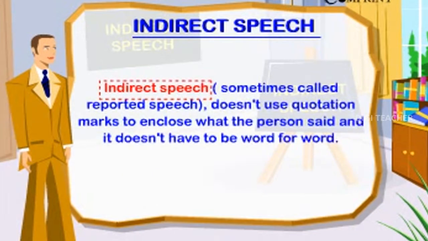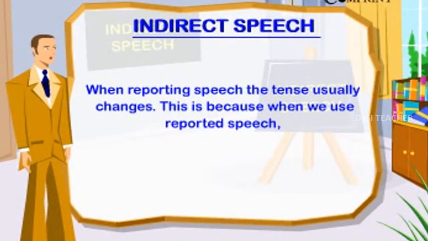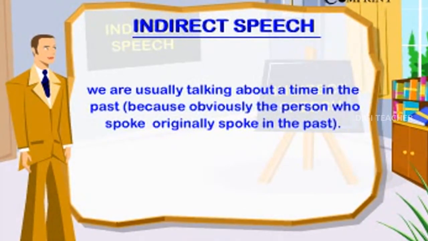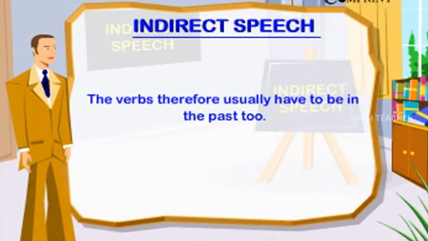Indirect speech. Indirect speech, sometimes called reported speech, doesn't use quotation marks to enclose what the person said, and it does not have to be word for word. When reporting speech, the tense usually changes. This is because when we use reported speech, we are usually talking about a time in the past, because obviously the person who spoke originally spoke in the past. The verbs therefore usually have to be in the past too.